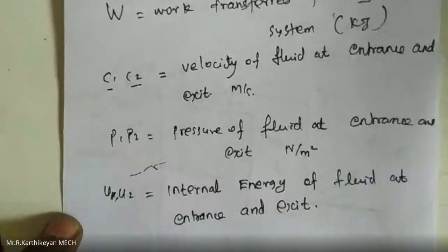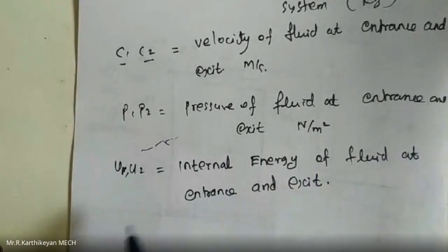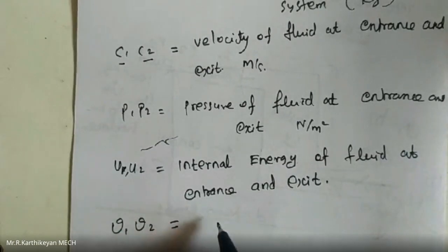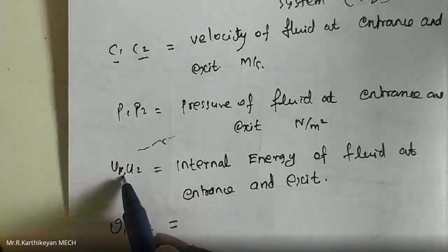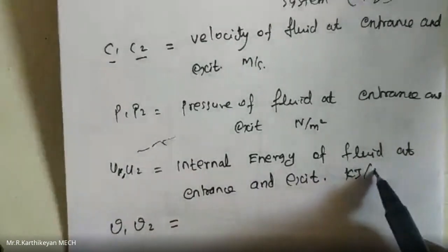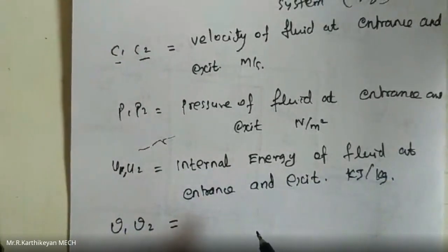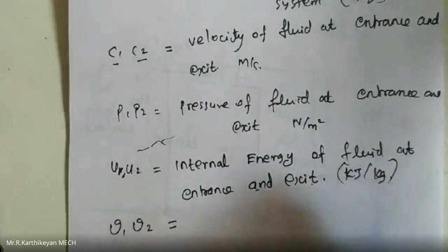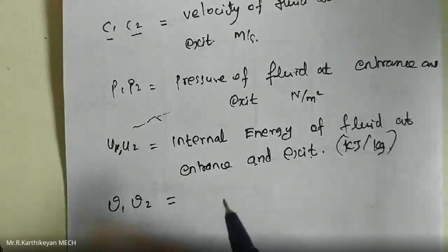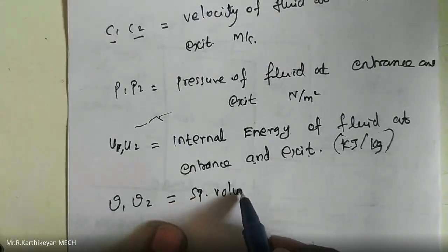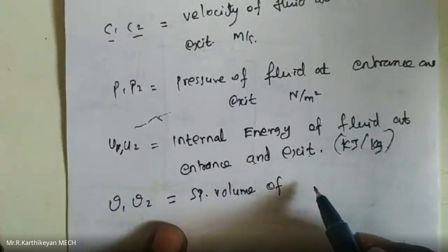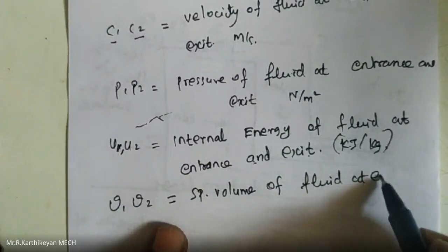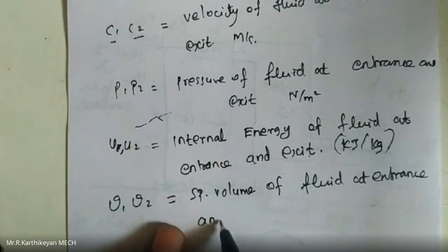The unit is kilojoule per kg. And small v1 and small v2 are the specific volume of the fluid at entrance and exit.